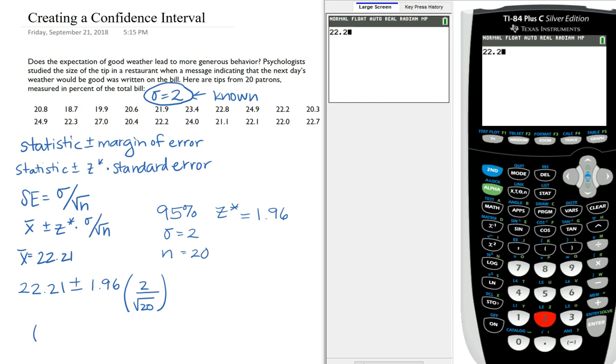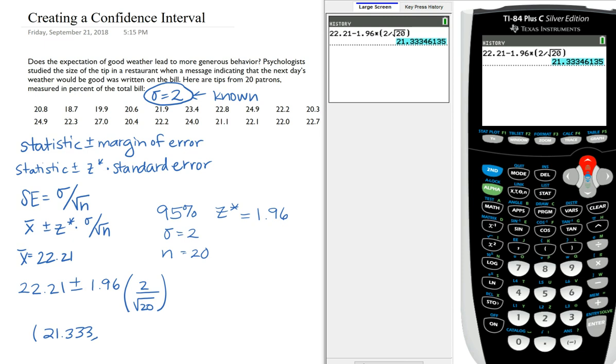So we're going to do 22.21 minus 1.96 times 2 divided by the square root of 20. And that's going to give us our lower bound of 21.333.